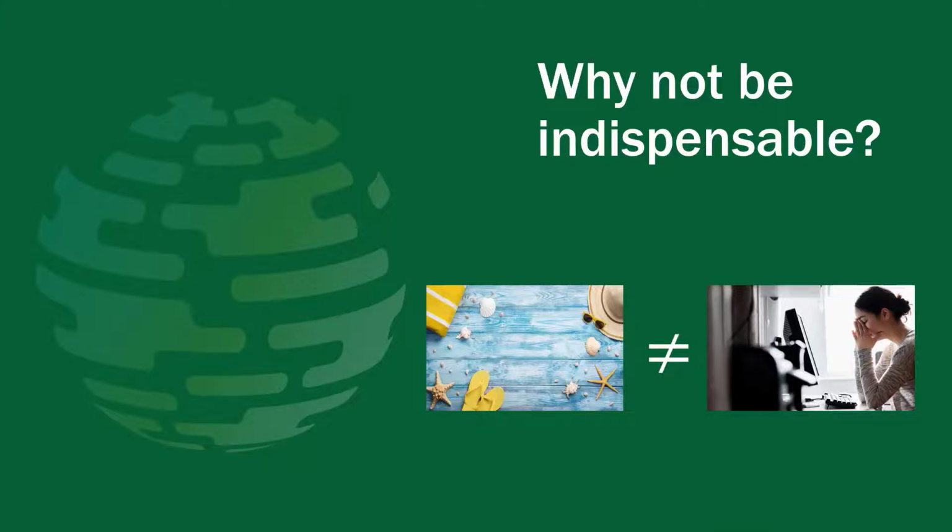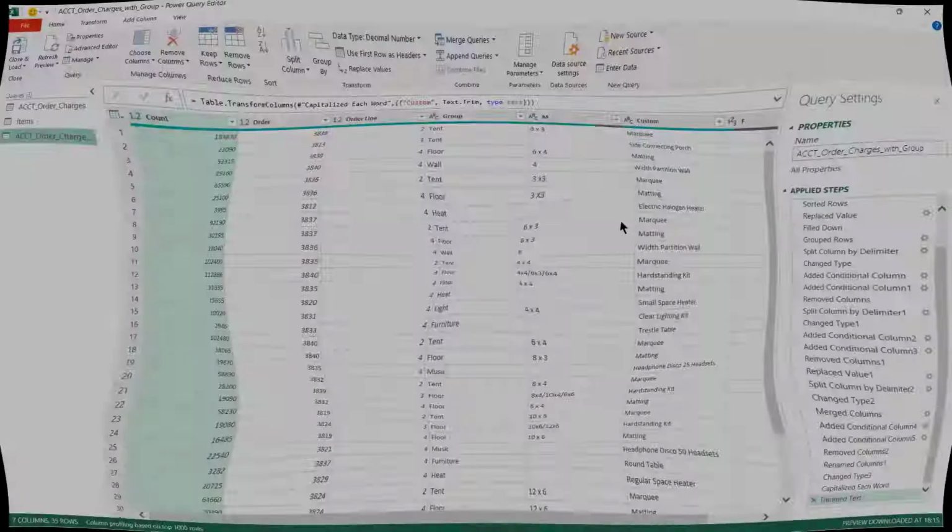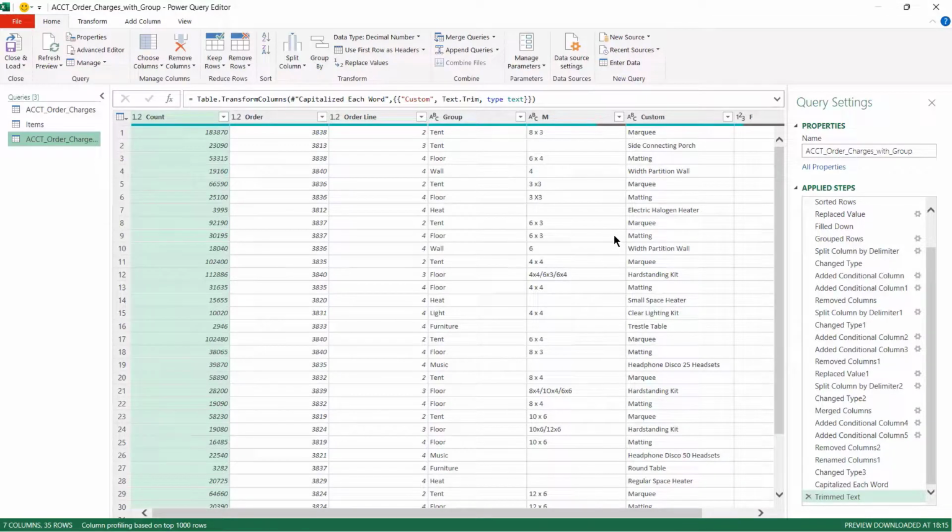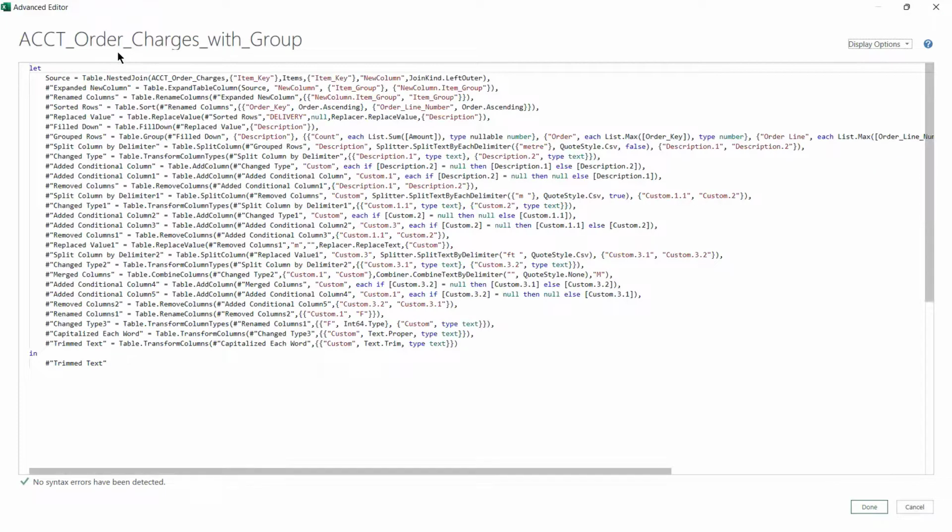Let's take a closer look at that query. Now, if you're familiar with Power Query, you might think, well, we could just go to the advanced editor. And that's true, we can go to the advanced editor. But it's still not much easier to see what's going on. In fact, the only clue is this word delivery.